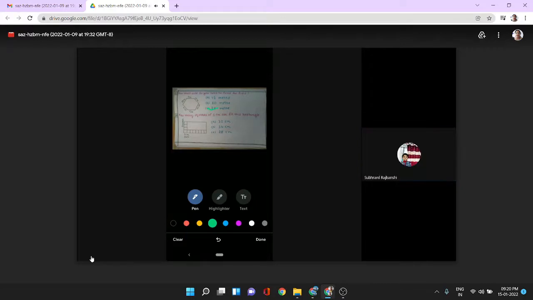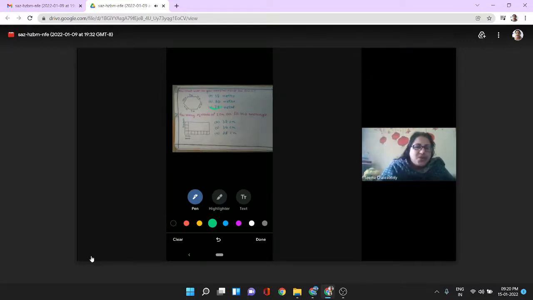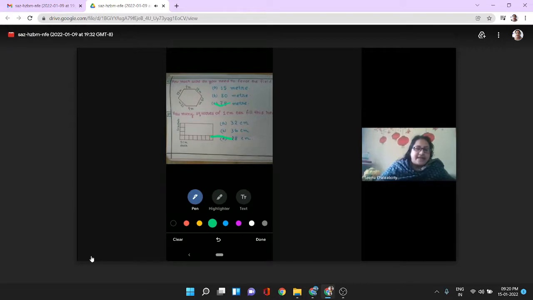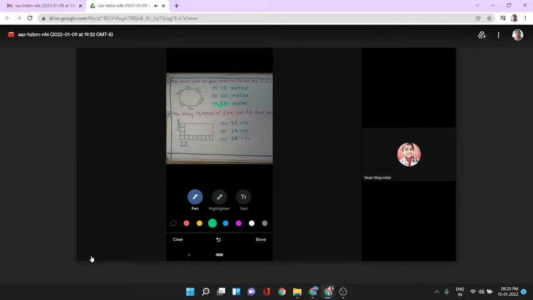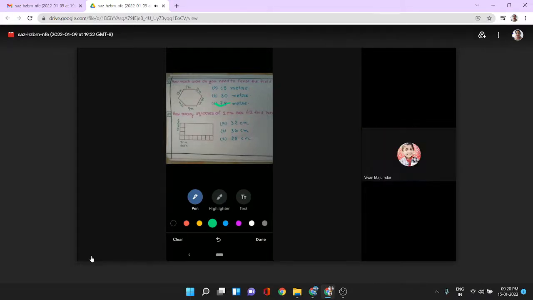How many squares of 1 centimeter can fill this rectangle? I am asking this question to Vivan. Vivan is here. Yes. Better try this. He wants to know how many squares can be put inside this rectangle. Option A is 32 centimeter. Option B is 36 centimeter. Option C is 28 centimeter. Which is the right option? 32 centimeter.